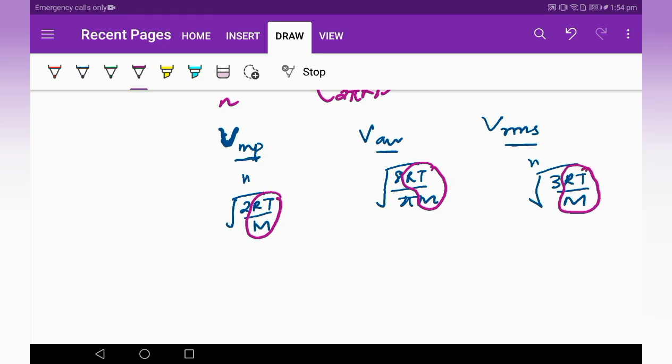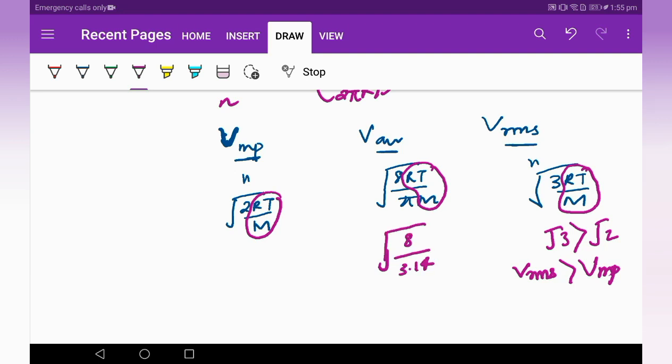Now one question, and it has come up in the competitive exam as which velocity is high. It has come for 1 or 2 marker question, but let's say now from this what we can see is root 3 is definitely greater than root 2, right? That means V RMS is greater than V most probable. This we don't have a doubt. Now we know that the value of pi is 3.14. So when we divide, this value comes up around 2.54. Okay, root under. Now we have comparison of root 2, root 3 and root 2.5.